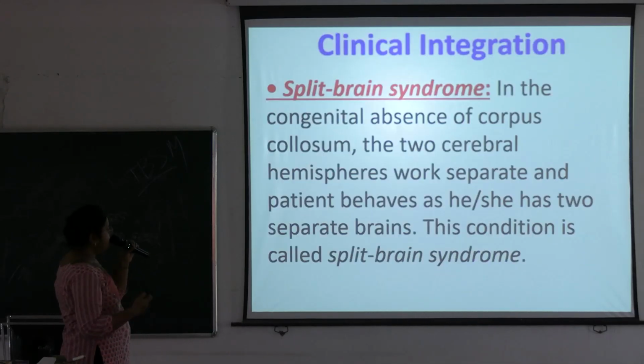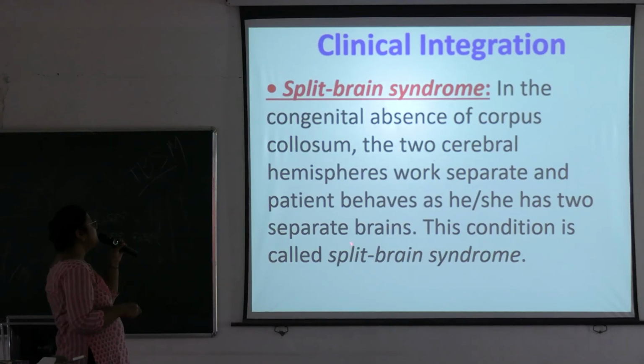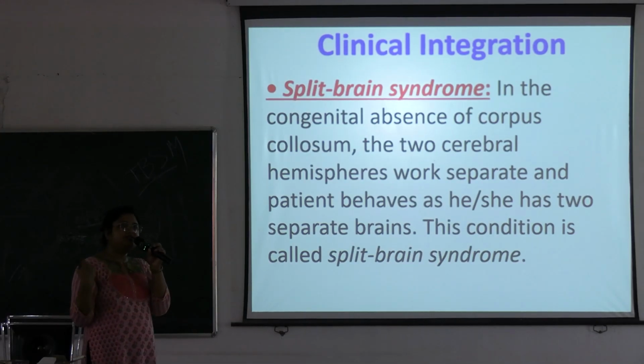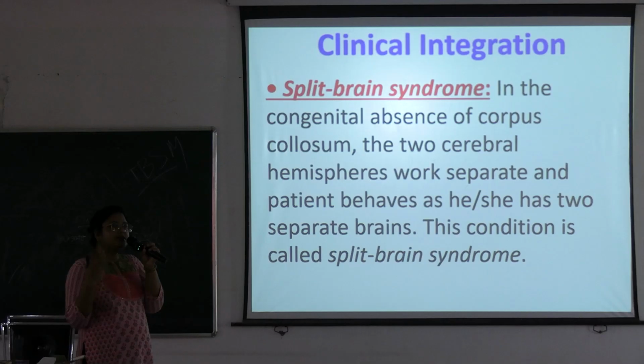Okay. Next, this is one clinical aspect, split brain syndrome. In the congenital absence of the corpus callosum, the two cerebral hemispheres work separately and the patient behaves as if he or she has two separate brains, and this condition is called split brain syndrome. There is no connection between the two hemispheres, so the right and left hemispheres decide separately and act as two different brains. Okay, understood?